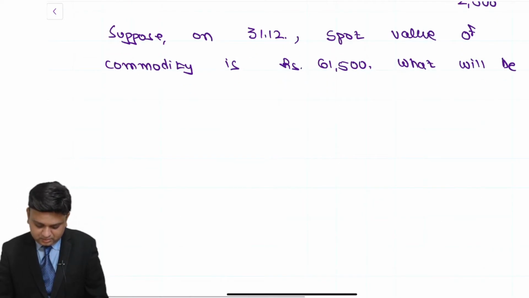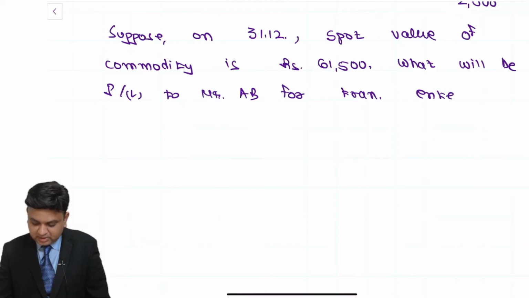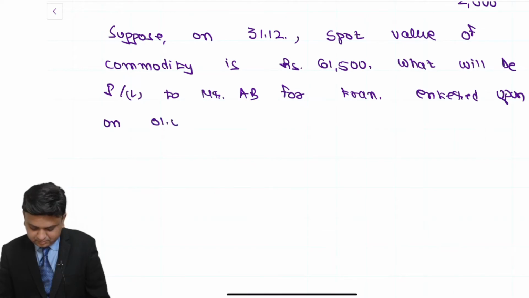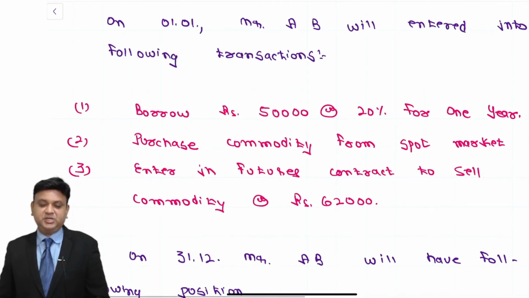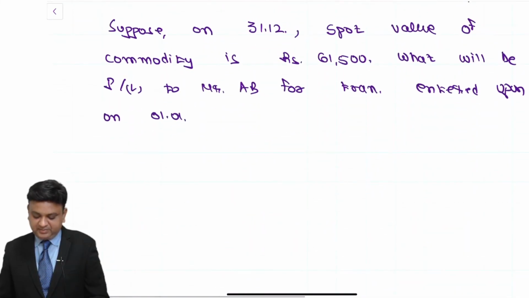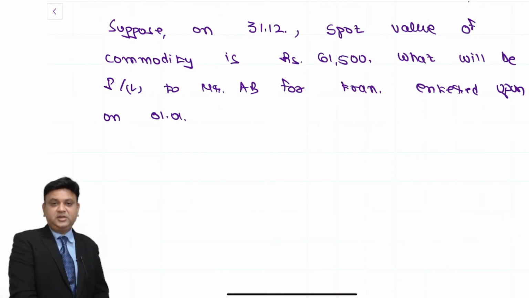What will be profit or loss to Mr. AB? That is my question. For these transactions which have been entered upon on 1st of January, what will be the profit or loss to Mr. AB if on 31st of December the price is 61,500? Write your answer in the chat box.